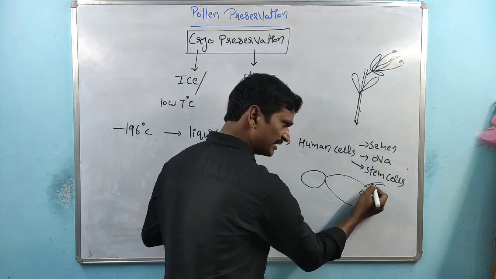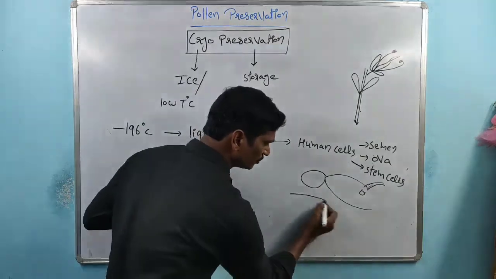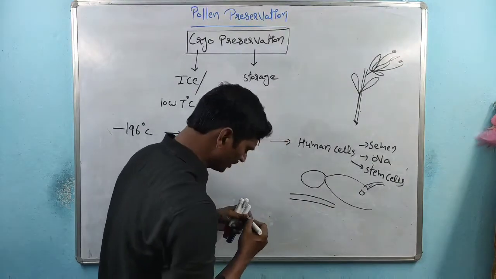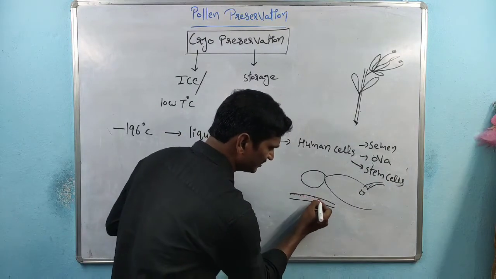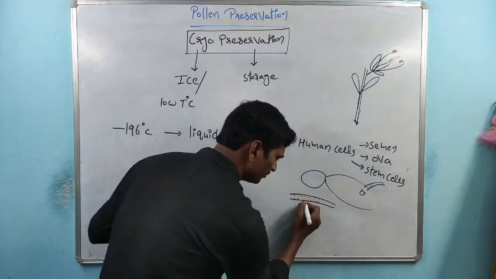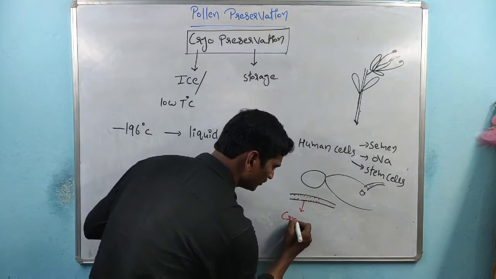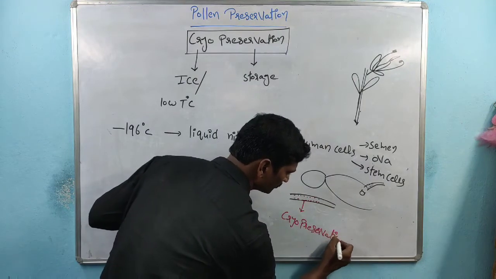Inside the cord, many stem cells are present. These stem cells are collected and preserved by the cryopreservation process.